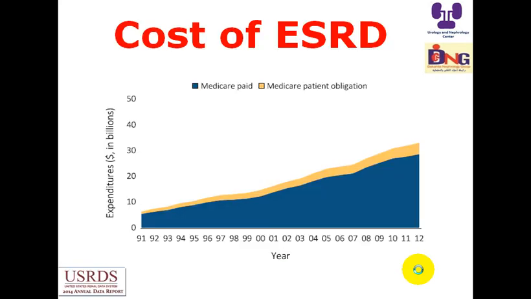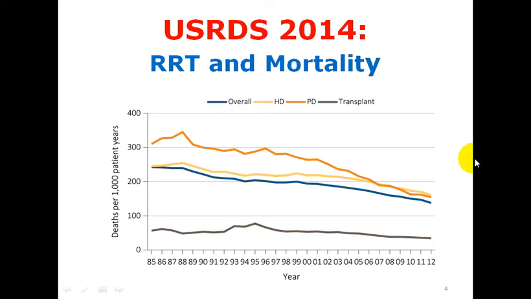To start with the introduction, this is the cost of kidney disease in the United States. As you see, the cost is increasing through the years from this value, billions of dollars, to this value, so an enormous amount is exerted for the management of these patients. Although the trend is toward improvement in mortality, still the death in end-stage kidney disease is very high.